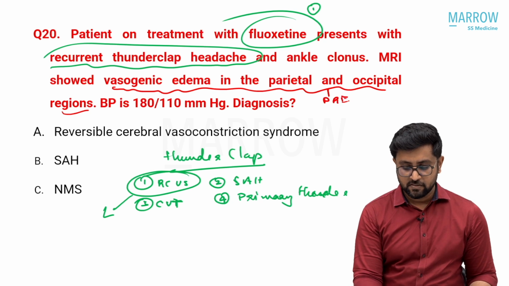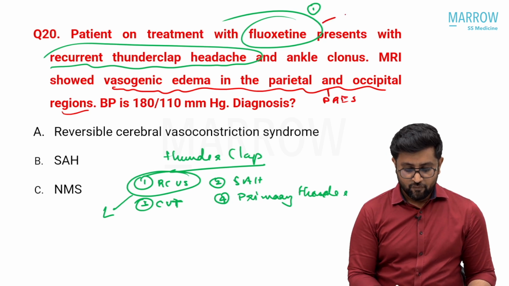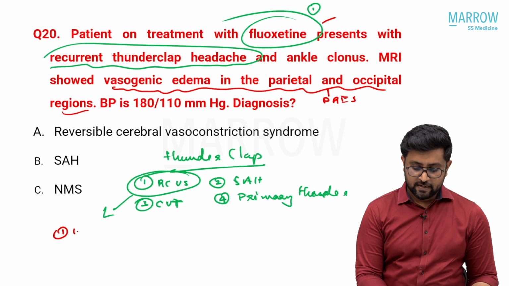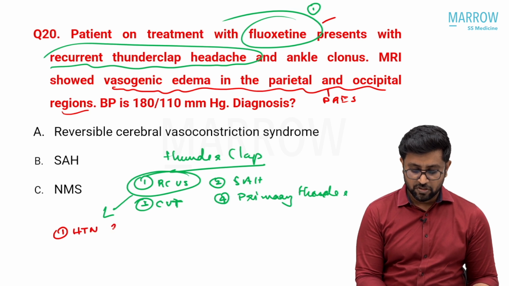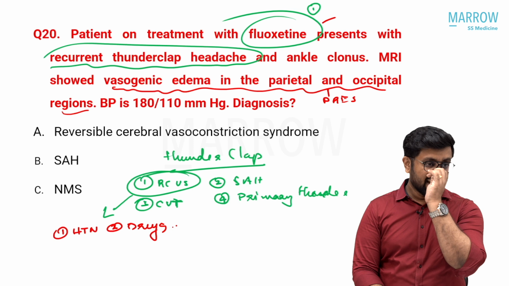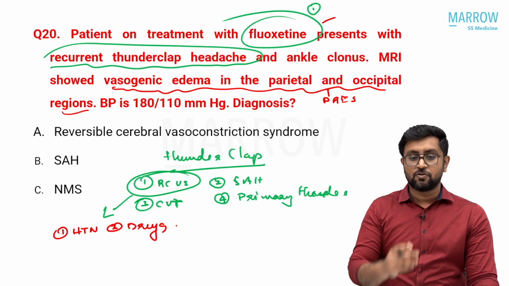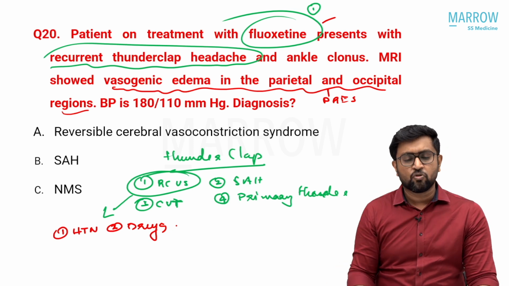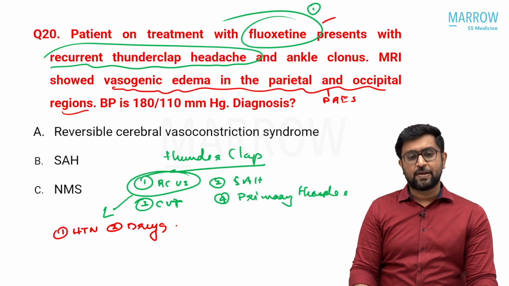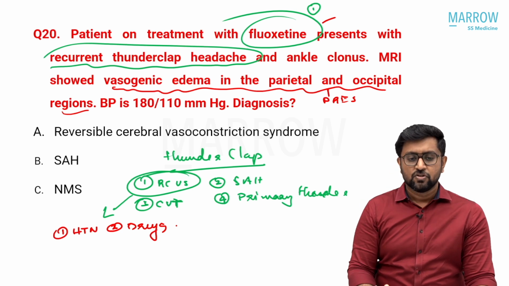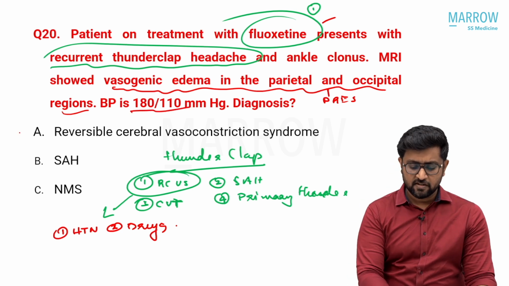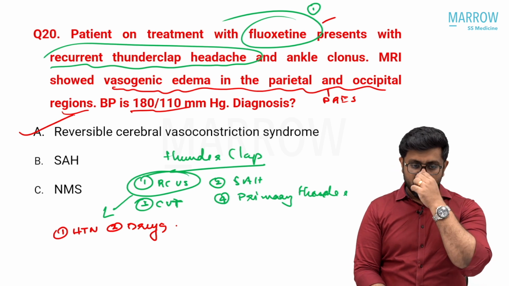So there is a PRES and the patient is on fluoxetine. For RCVS, hypertension, accelerated hypertension, is one etiology. Second is drugs, particularly antipsychotics, tricyclic antidepressants, SSRIs and SNRIs. These are the drugs which produce this, and some of the chemotherapeutic agents. These are drugs which produce the PRES, RCVS spectrum. So even if they have not given the BP, the answer is reversible cerebral vasoconstriction syndrome.